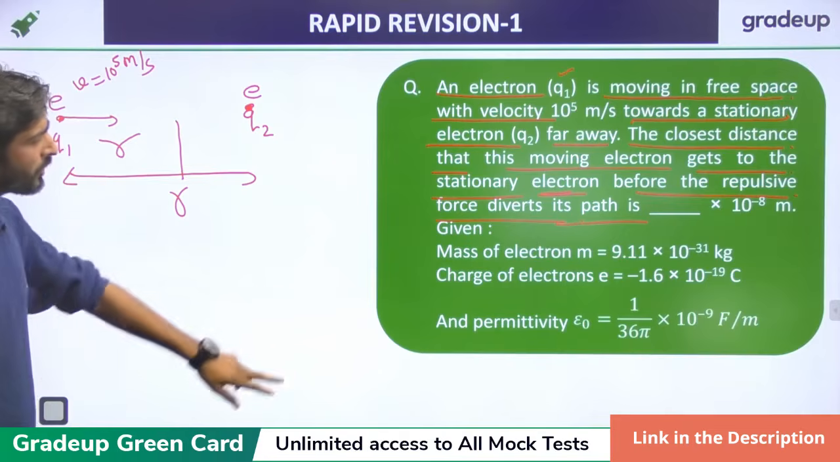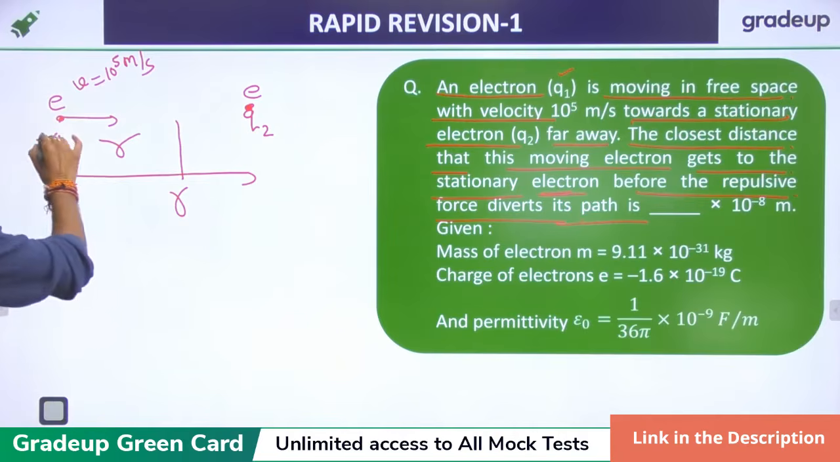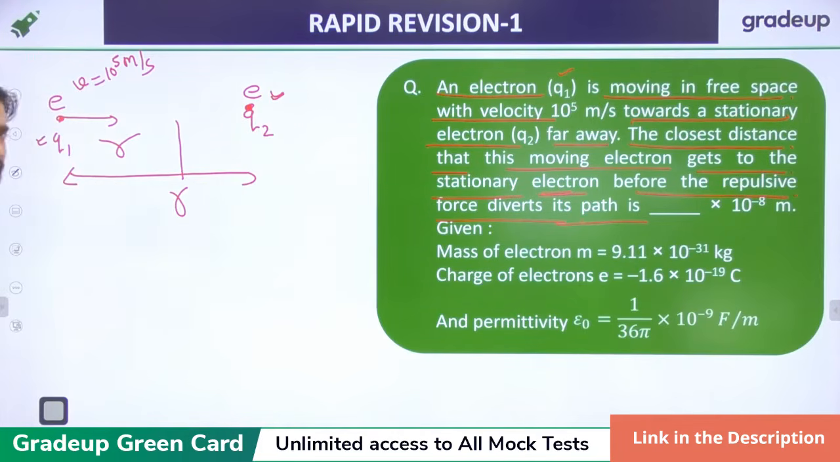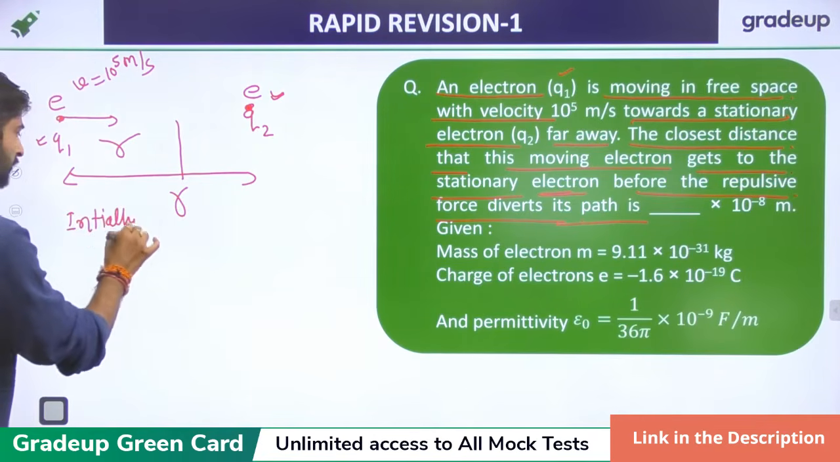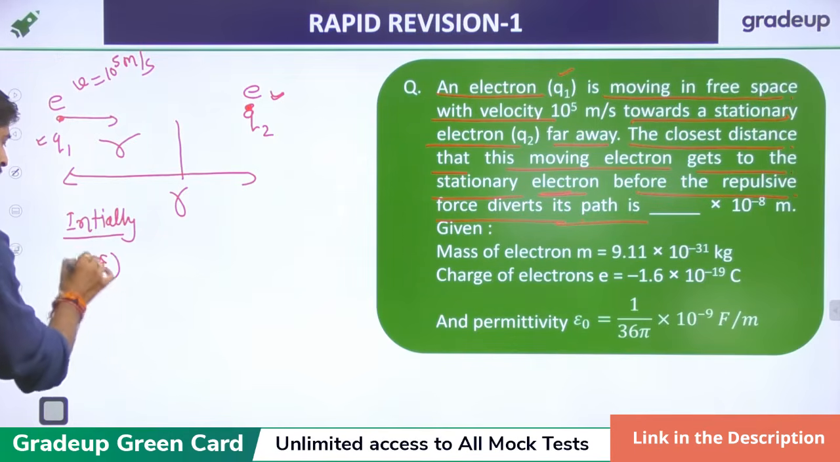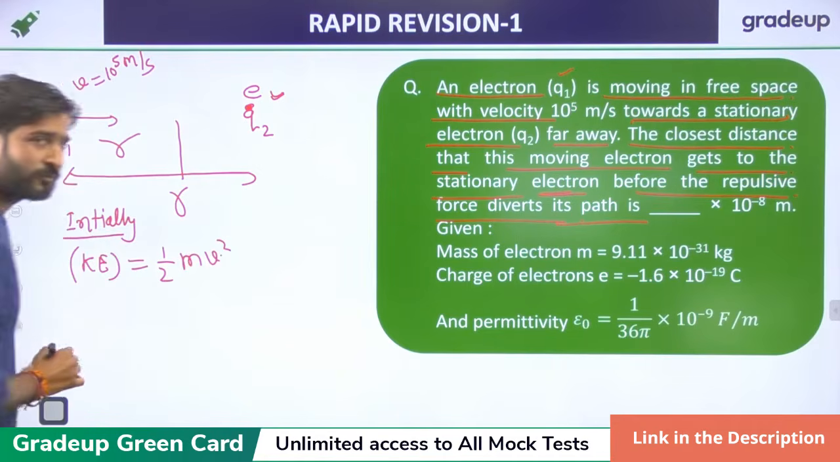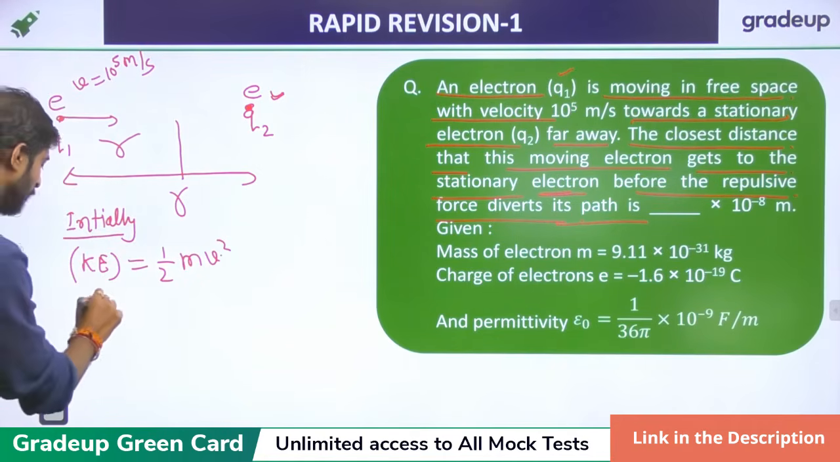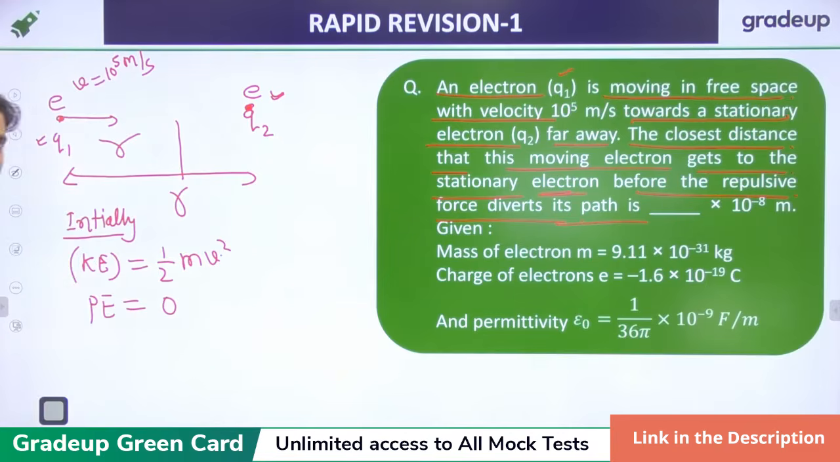If we want to solve this question, just look: there is a charge Q1 and there is a charge Q2, right? We know that in the initial state, the charge Q1 has kinetic energy equal to half mv square, because it starts moving. And what about the potential energy? Potential energy is nothing, it is just zero, because it is in the accelerating field, it is just moving.